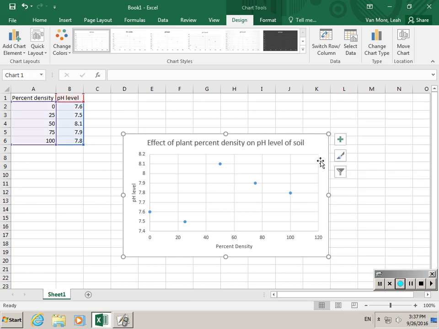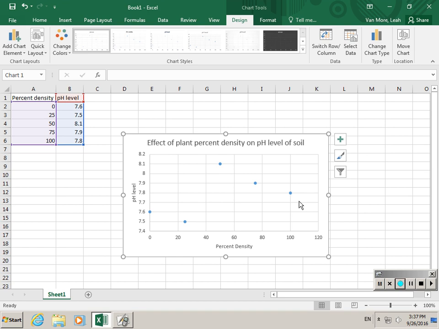So now I want to do a couple of things. The first thing is anytime I have a scatter plot, I want to add in a trend line. So I'm going to show you that. And then the second thing is, notice here that my scale is only going from 7.4 to 8.2. Excel often graphs your data to maximize difference. And so looking at this, it appears that there's some huge swings in the data.